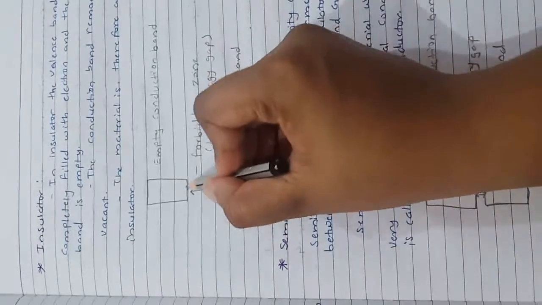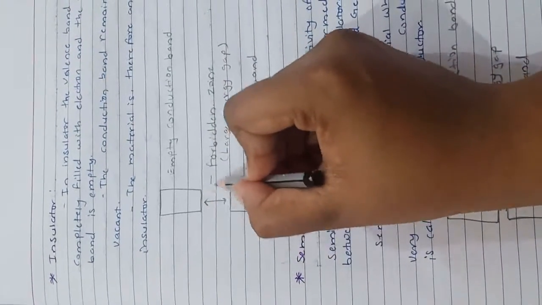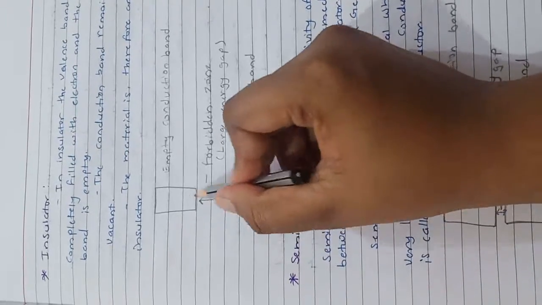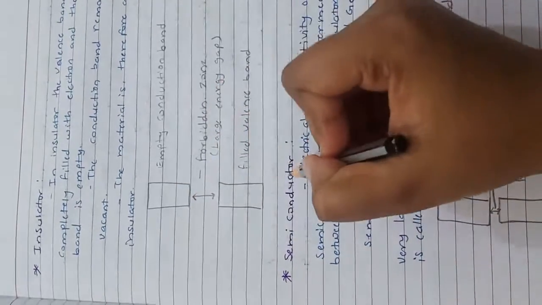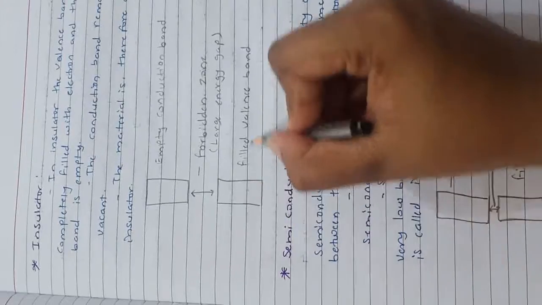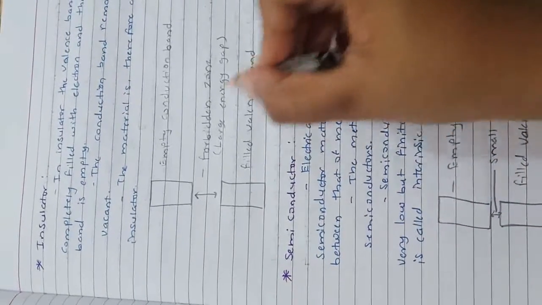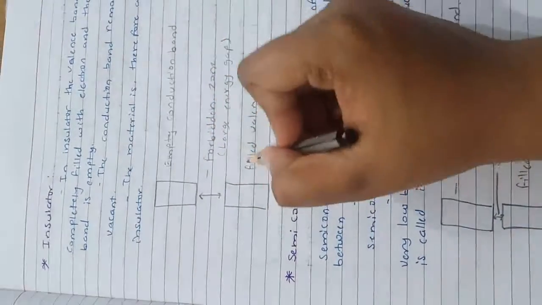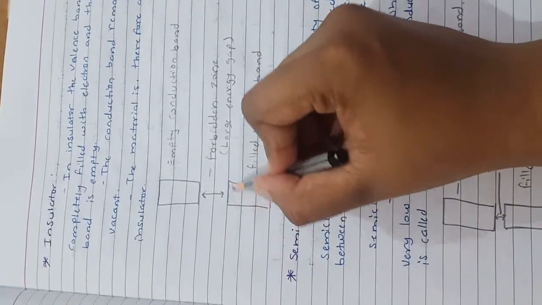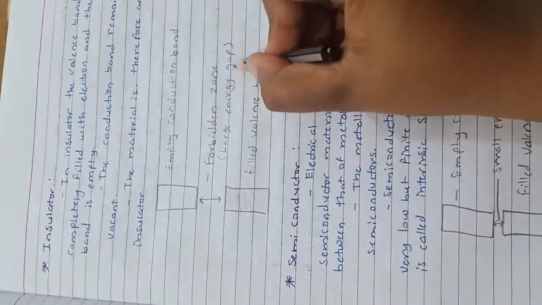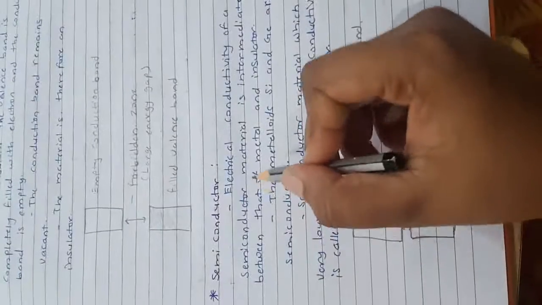We see that in the figure. This is the filled valence band and this is the empty conduction band, and between them is the forbidden zone, meaning a large energy gap.